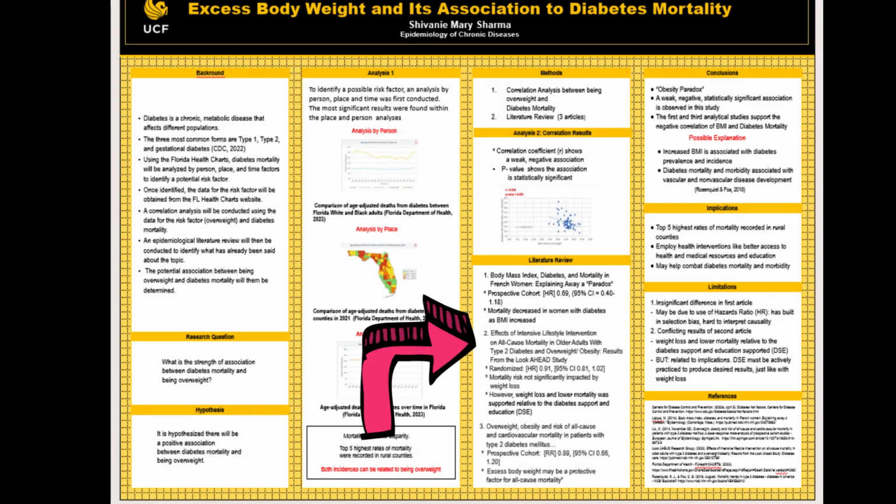The first article looked at the body mass index, diabetes, and mortality in French women as a paradox. It was a prospective cohort study that used a hazards ratio as the method of association. It found that mortality decreased in women with diabetes as BMI increased. The limitation of this study, however, is that the confidence interval is statistically insignificant. This is because the value of 1 is included.